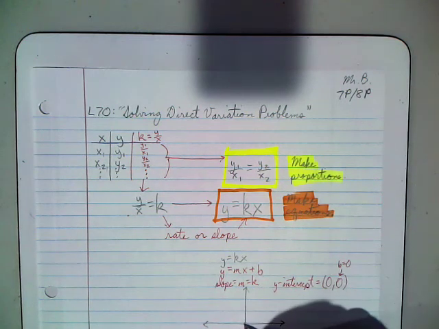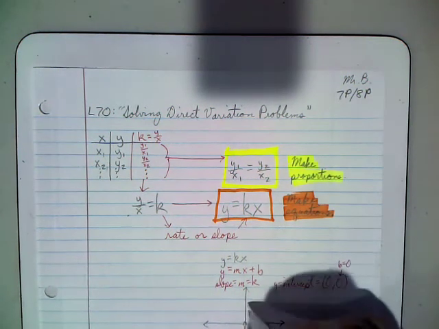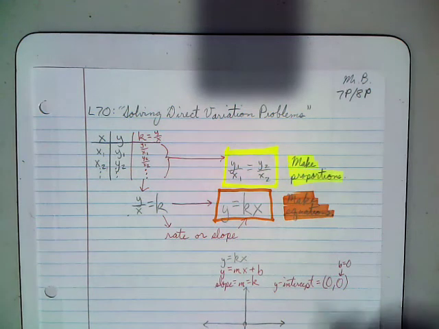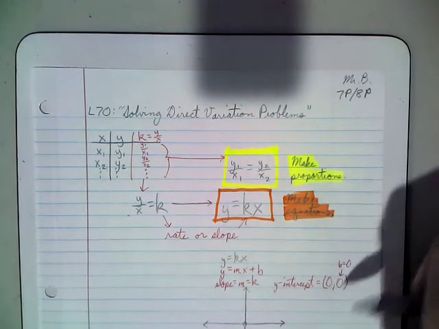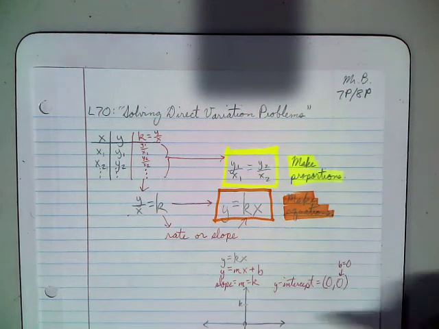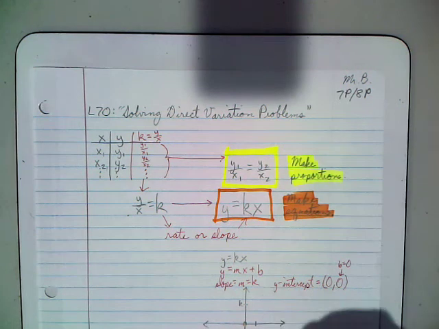We know all direct variations go through the origin, and they have a slope of k, which if we think of k as being k over 1, that means if I rise k, however much k is, then I will need to run 1.